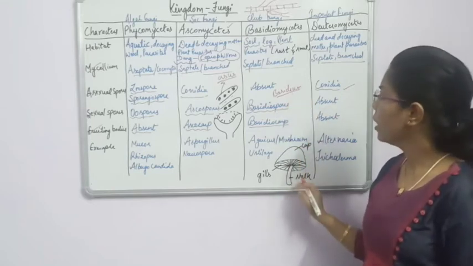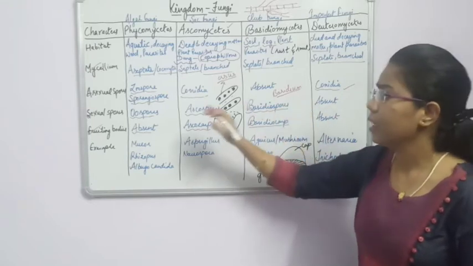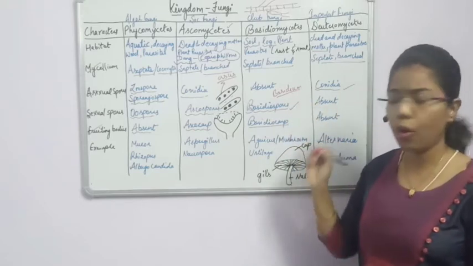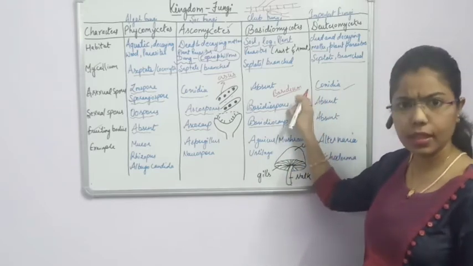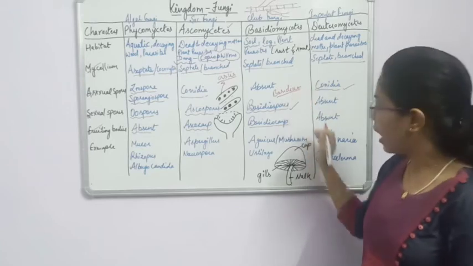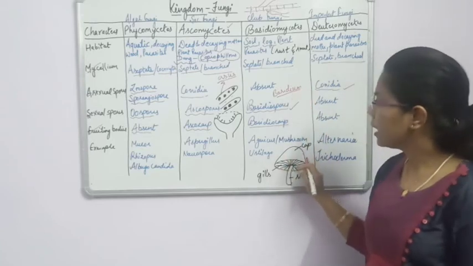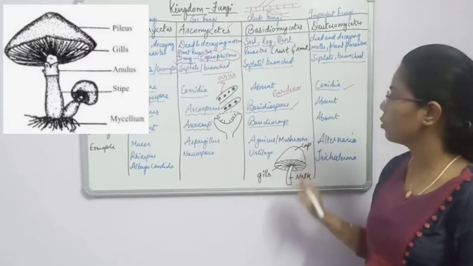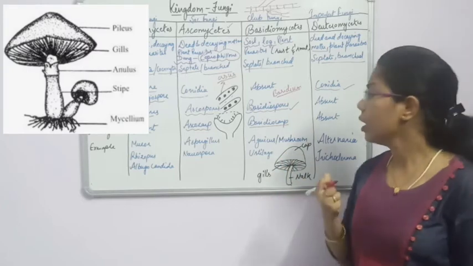So here we can say that these spores are known as basidiospores, which form inside the basidium, and these basidia are situated in the gills of the basidiocarp, and the whole structure of this mushroom is known as basidiocarp.